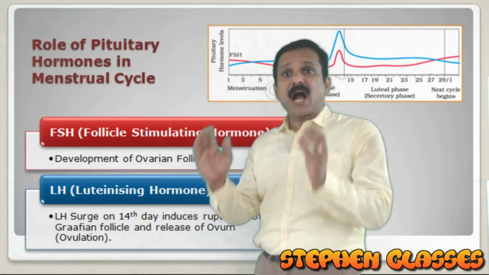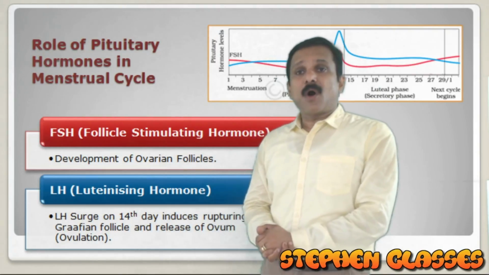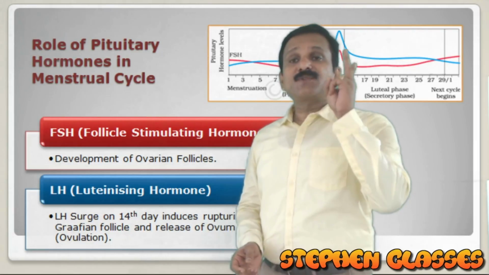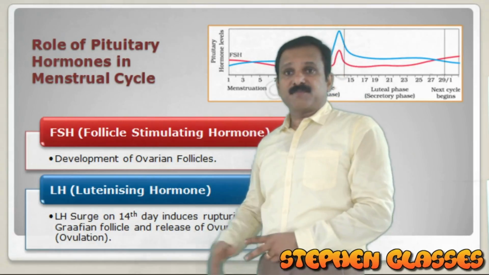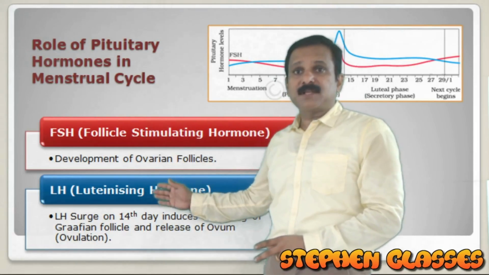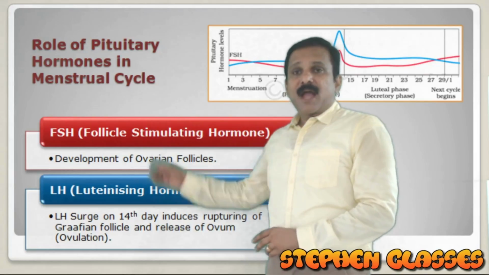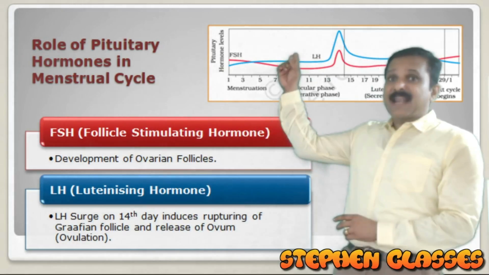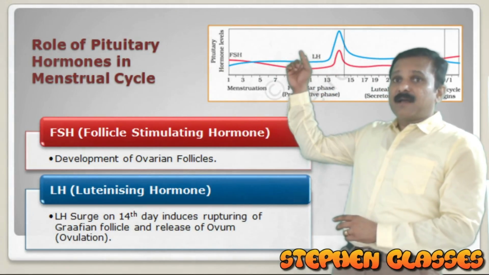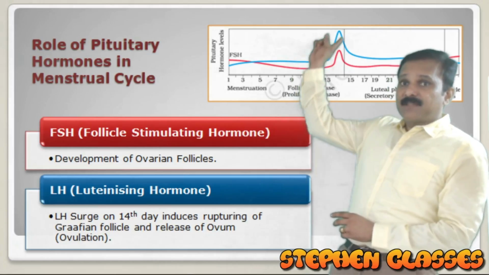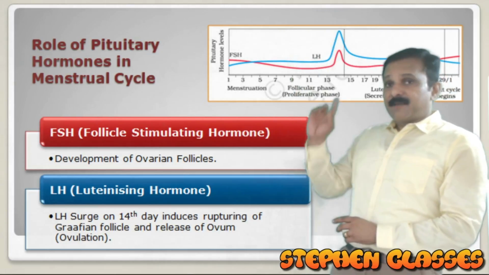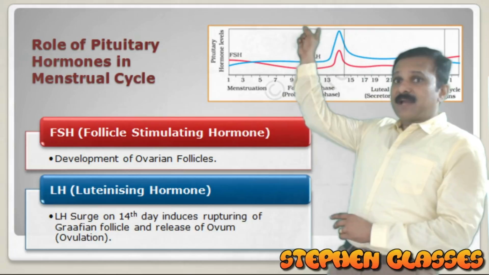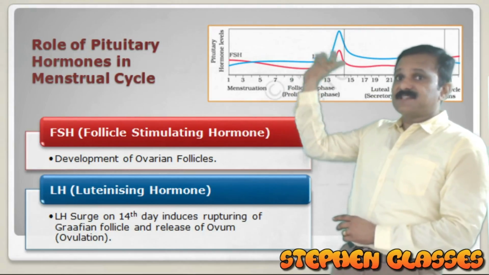This is a frequently asked question: the role of pituitary hormones in the menstrual cycle. They will ask you to name the two hormones and also to mention the role of these two hormones. Here we have the names of the hormones, their roles, and the levels. This diagram is very important. The correct labeling they will ask. You have to label the hormones correctly. The LH level should be very high because the LH surge is responsible for ovulation. LH is at the top and FSH is below that.